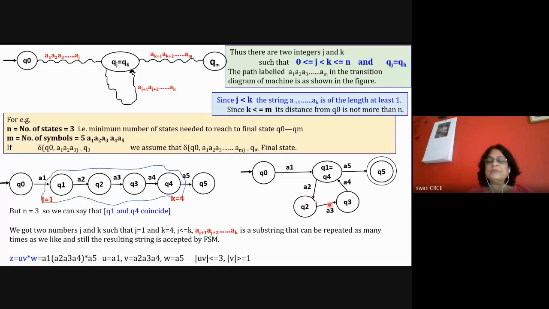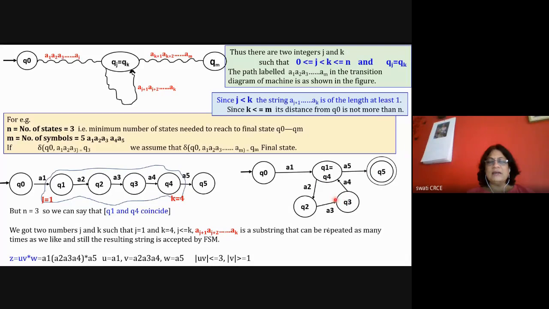Any number of times means, suppose, 0 times. If it is repeated 0 times, then your string is a1, a5, and it goes to the final state. If it is repeated 1 time, then your string is a1, a2, a3, a4, a5, which is accepted by the machine. If this loop is executed 5 times, then you will have the string a1, a2, a3, a4, a2, a3, a4, and so on, for 5 times, then a5, and it goes to the final state. So all the strings are accepted by the machine.